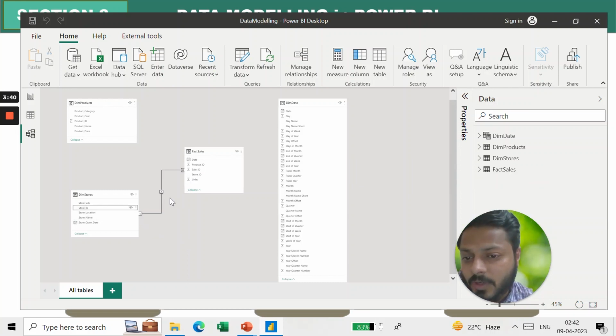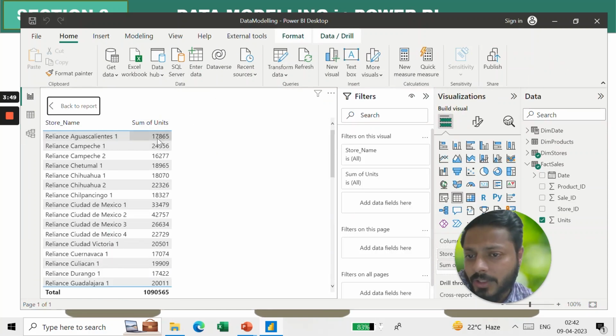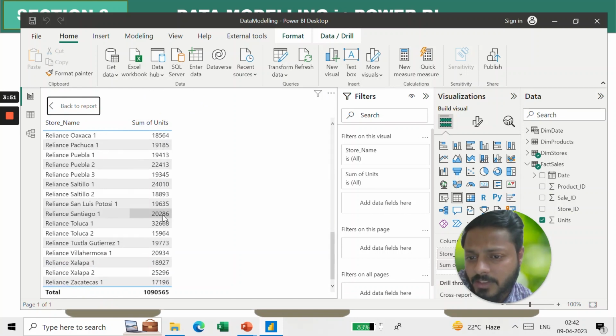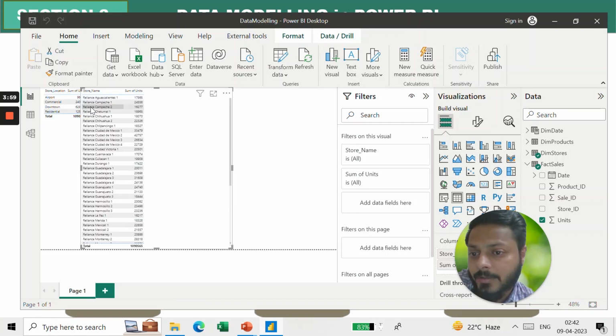if I just select and drag over the store ID, my relationship will build, right? You can see this is one to many. Now let's see if the changes happened on the dashboard or not. See, for each store you can see number of units, which is bifurcating beautifully. Now you can see total is 10,90,565, but individually also you can see now, right?